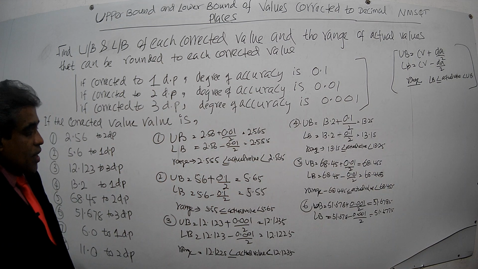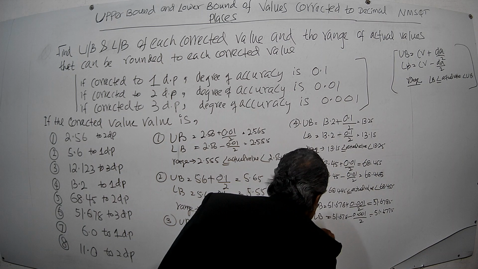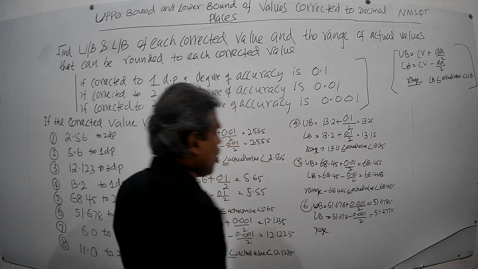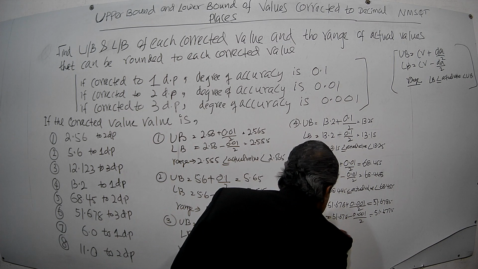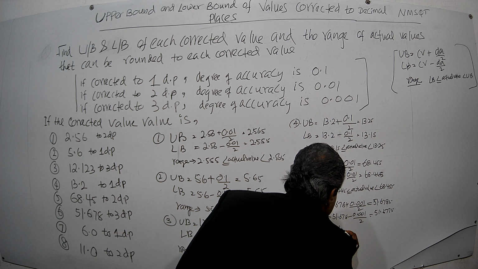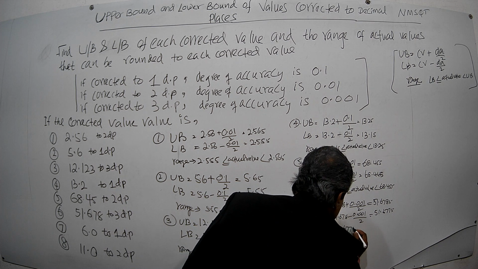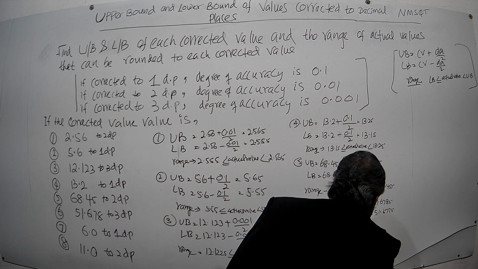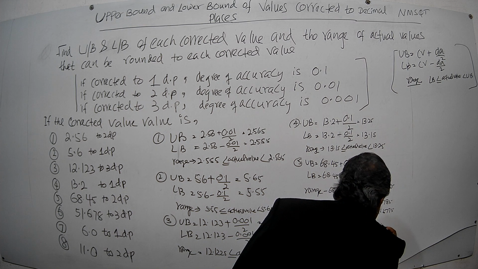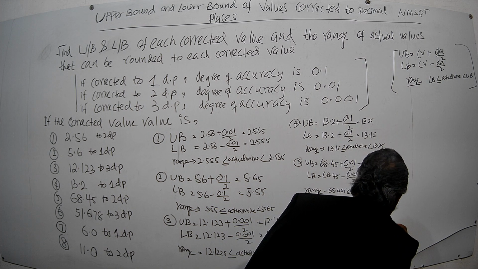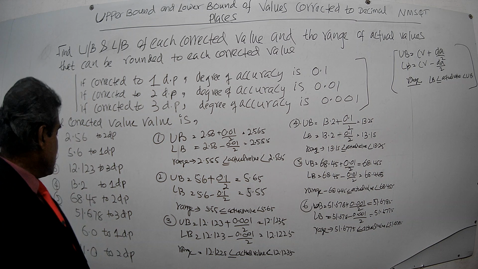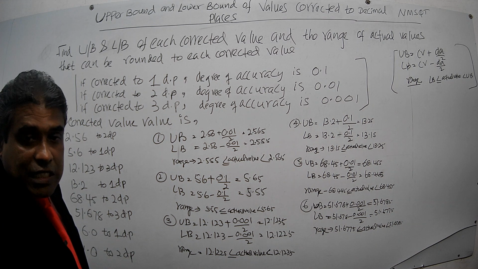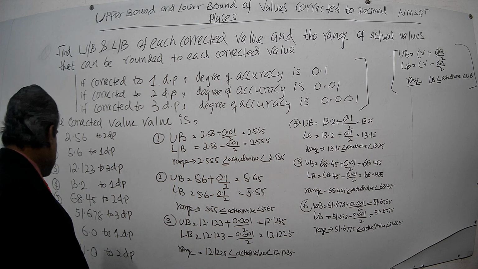Right. Then the range of that. The range will be what? Lower bound is how much? 51.6775 less than or equals actual value, less than upper bound 51.6785. So that is the range. Then you go to the next one, seventh example.